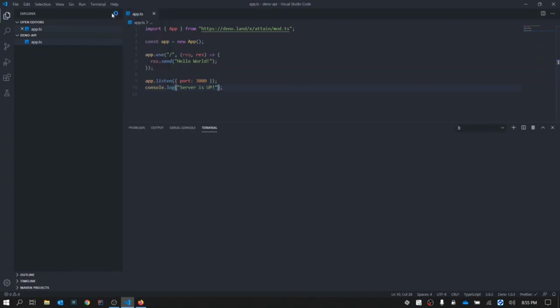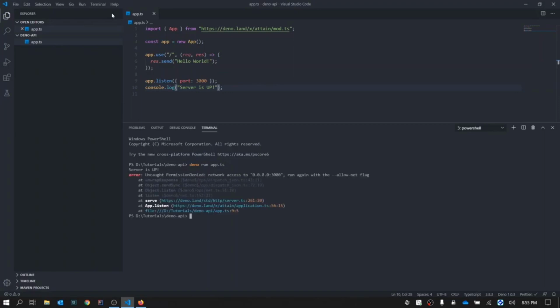Now open up the terminal. Just like Node, say deno run app.ts. Now, this is a very important point. Why did we get that error? Deno is saying that you need to run it with the allow-net flag. What that means is that Deno does not have permission to access the network. This is why Deno is more secure than Node.